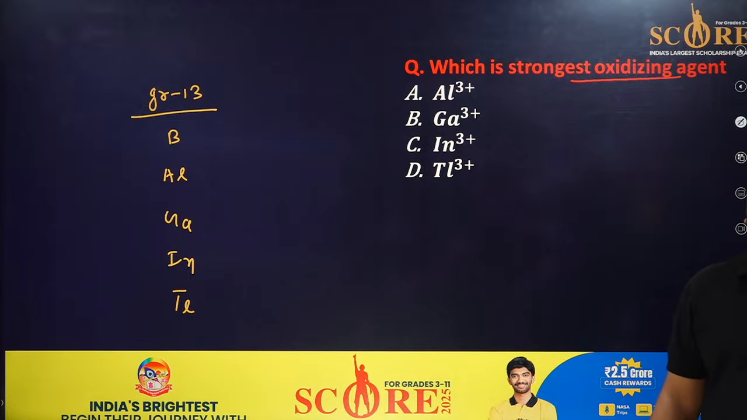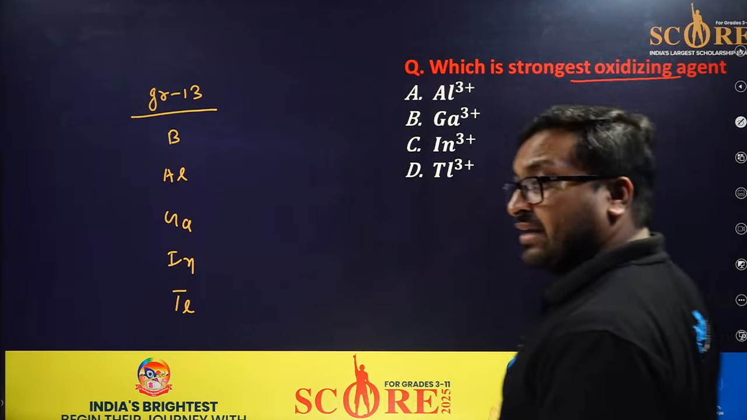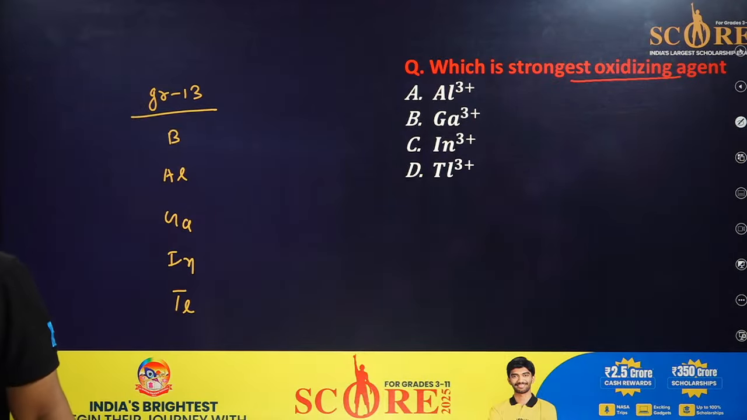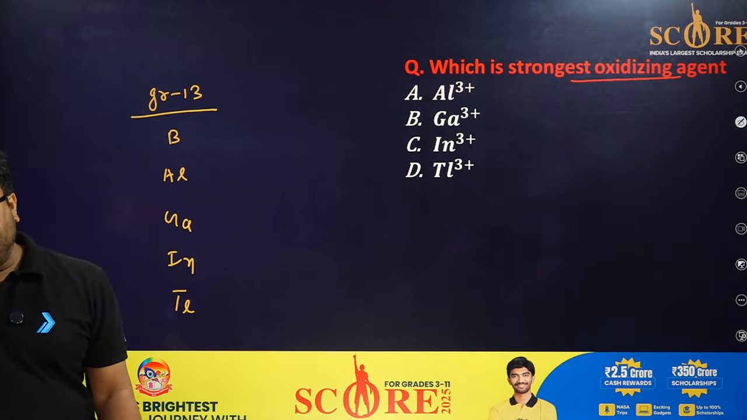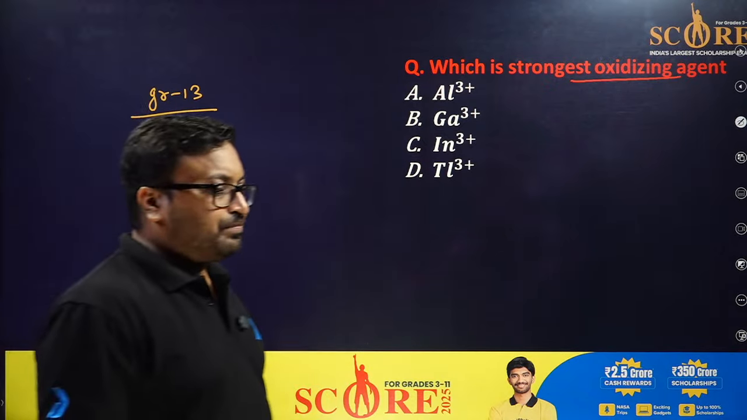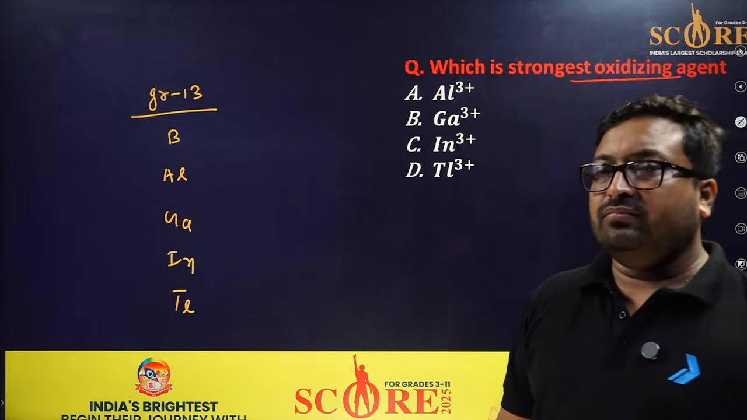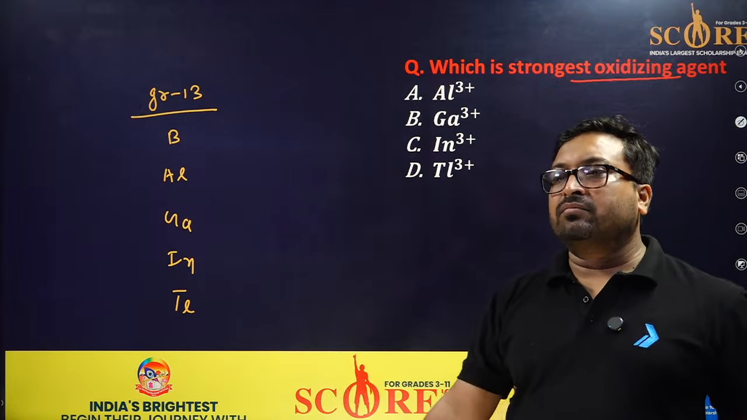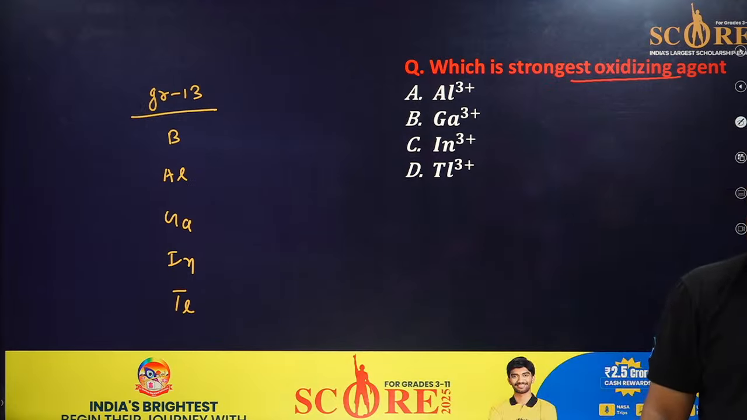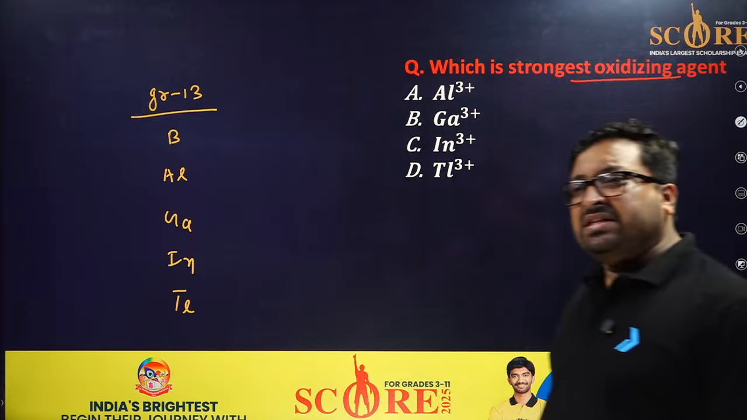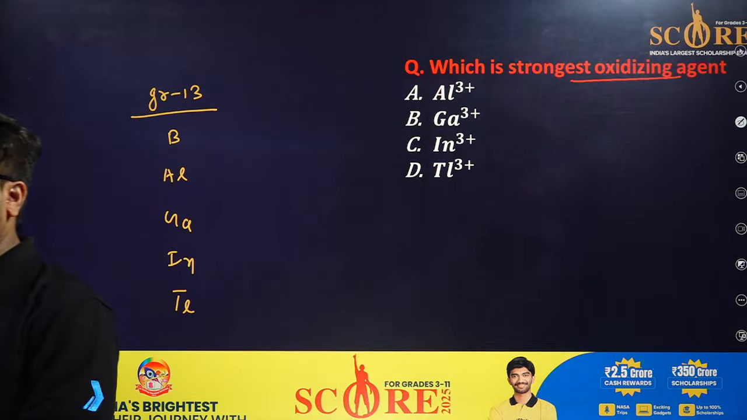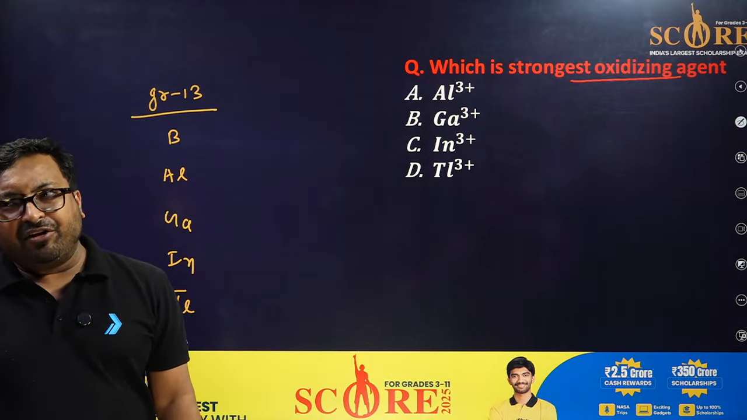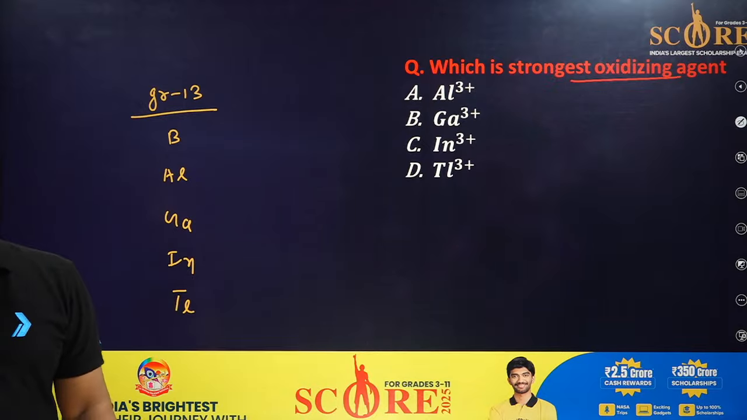Please, everyone. So Al3+, Ga3+, In3+, and Tl3+. Which species is the powerful oxidizing agent among these? I should answer. And everyone, if possible, please like and share the session.